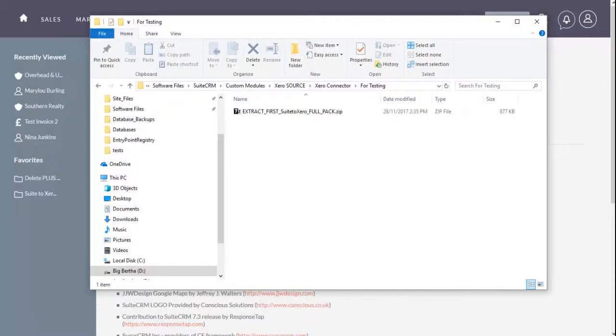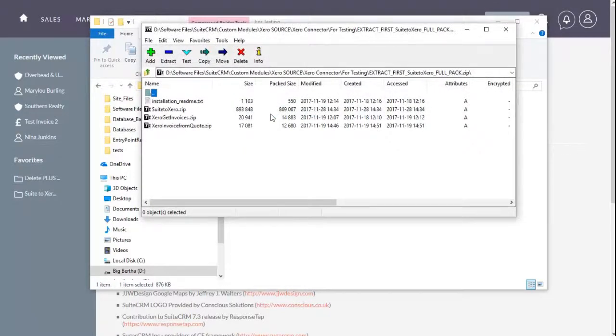If it is a multi-pack, you need to extract the zip files from within the primary zip file before installation. Navigate to your Suite2Xero package and open it with your zip file utility. The full pack has 3 zip files and an installation README file. Highlight them all and extract them to your computer, and remember where you've extracted them to.